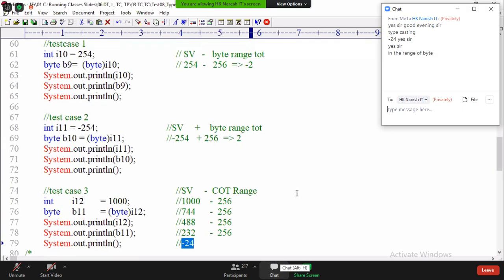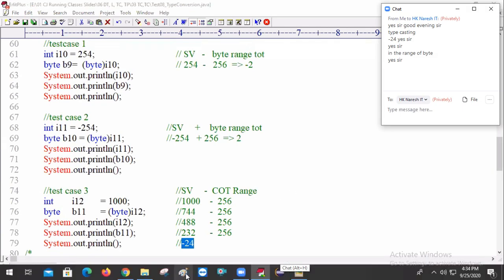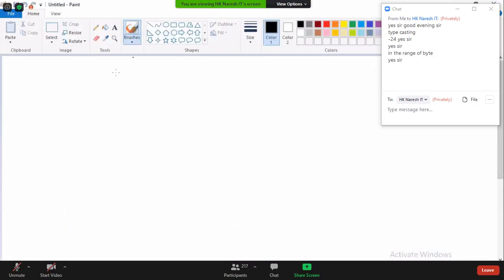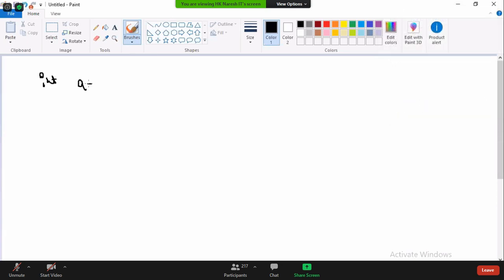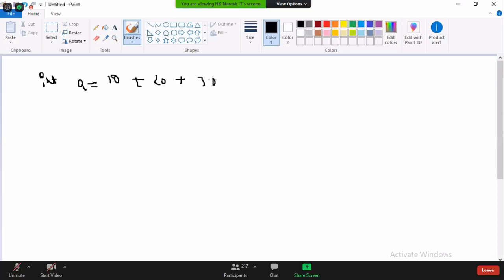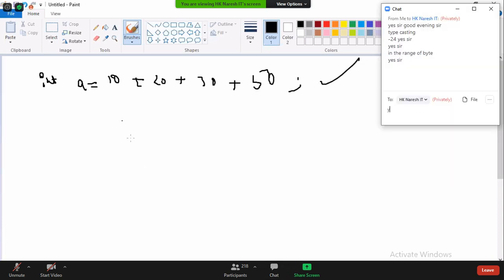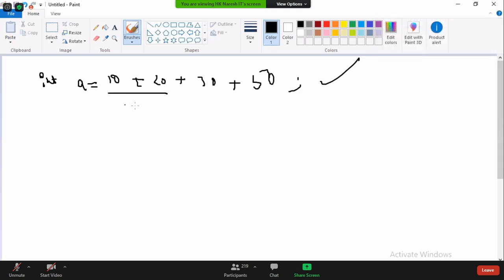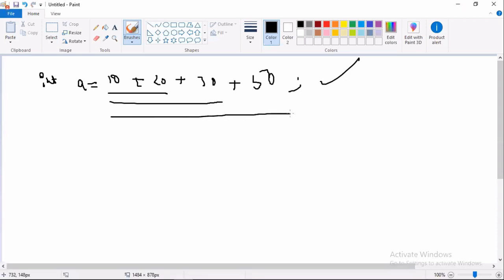Okay, now the question. Can I use multiple plus operators, like int A equal to 10 plus 20 plus 30 plus 50, can I apply multiple? Yes. Then what happens here? The first plus operator is executed, this result plus 30 is executed, this result plus 50 is executed, and the final result is stored inside A.